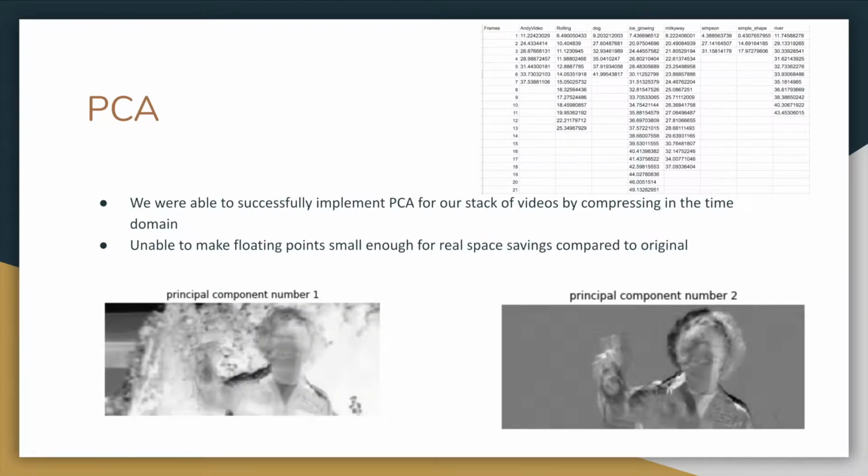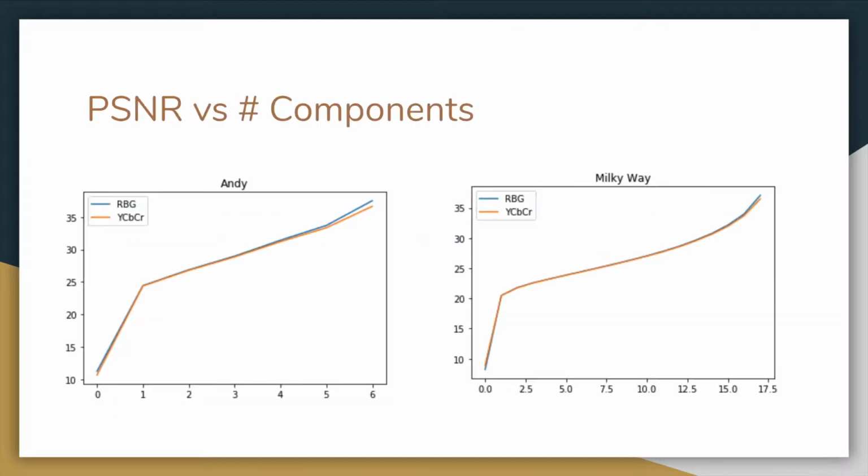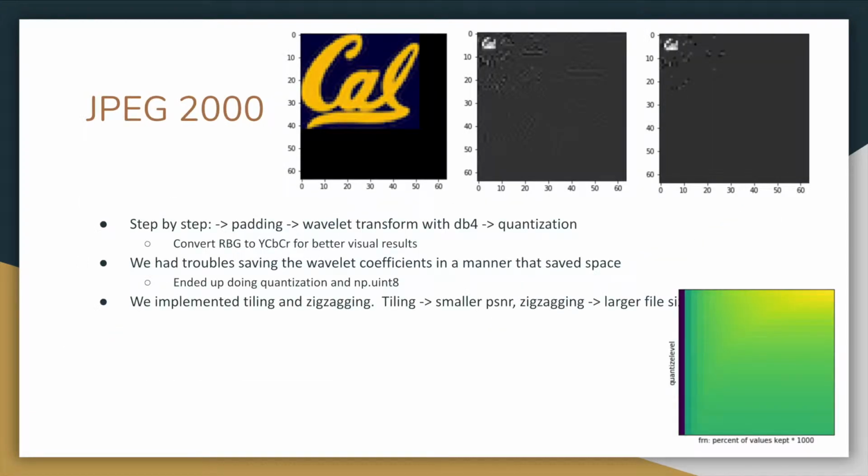Then we tried using principal component analysis. Here you can see the first principal component of the Andy video having mostly background information, and that's because that's where the largest variance is. And then the second principal component having variation on the actual subject. However, we were not able to do so well because of the quantization errors that were coming off. And this is a description of how PSNR improved with more principal components.